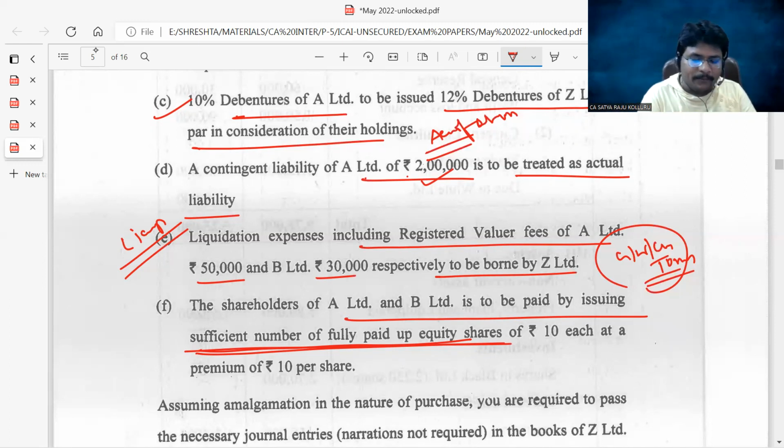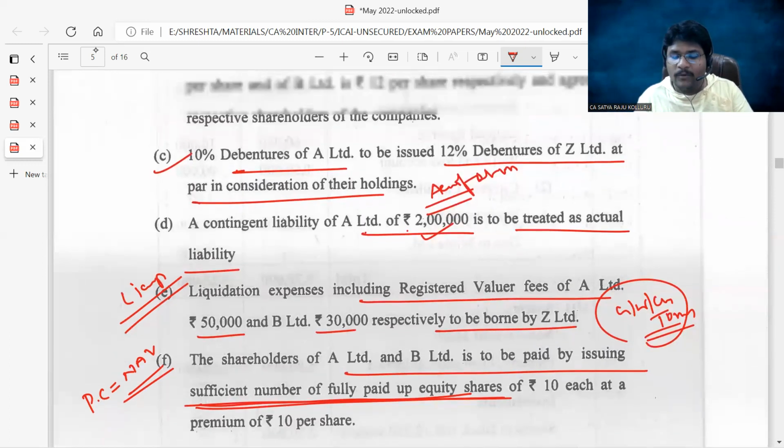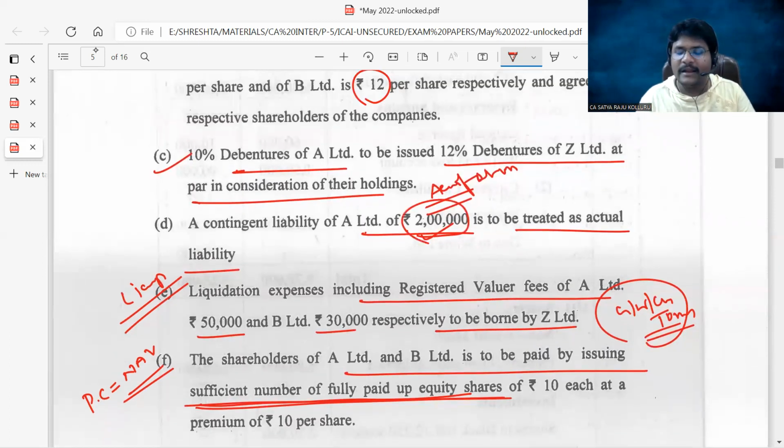No. Then the PC is under NAV method. Consider all assets taken over and all liabilities taken over at agreed values. Liability means including this contingent liability of A Limited, and liability means including the liability of the 10% debentures. Then you can calculate NAV of A Limited and NAV of B Limited.